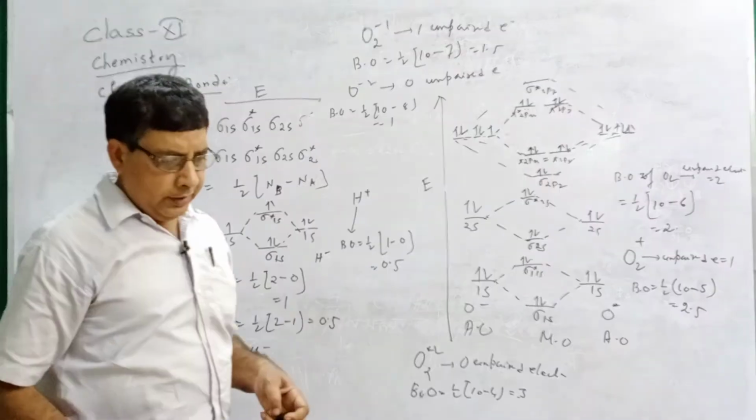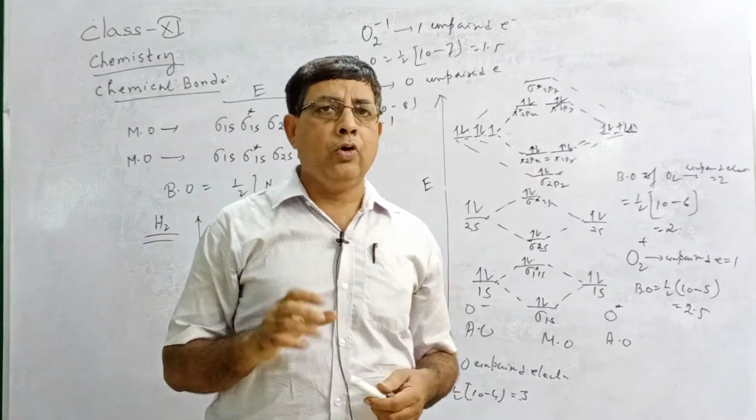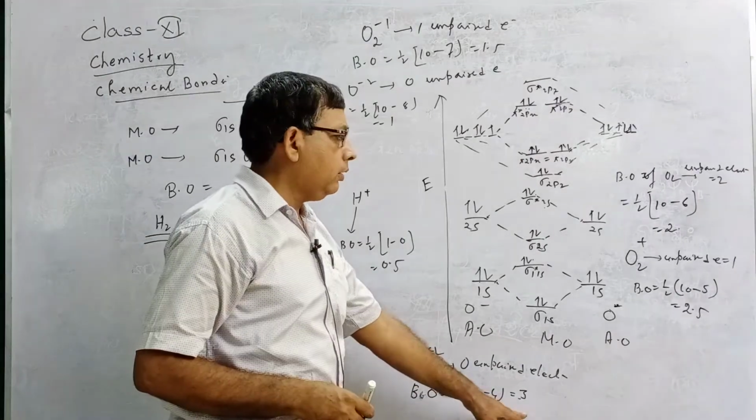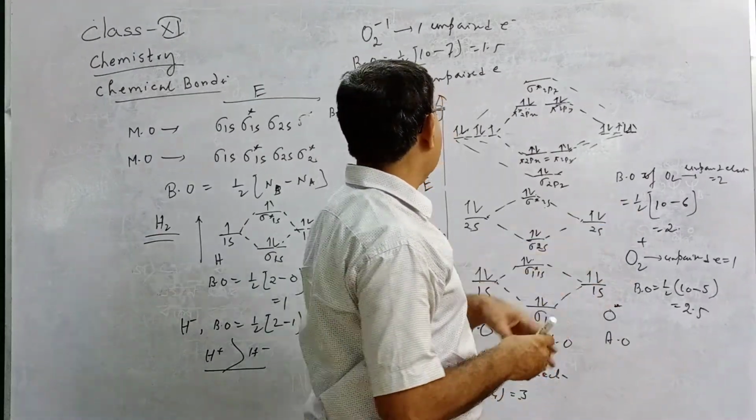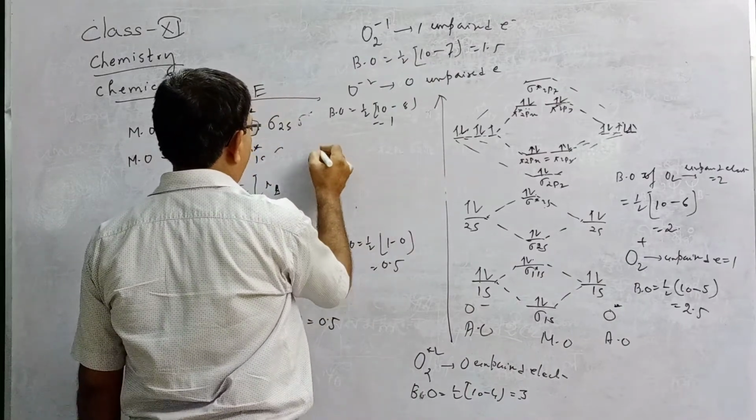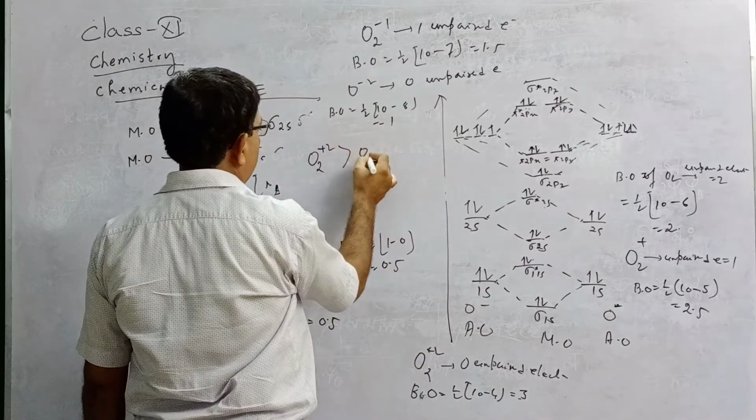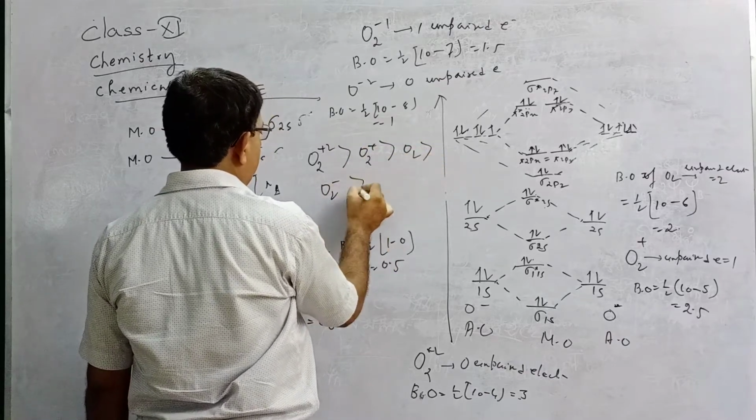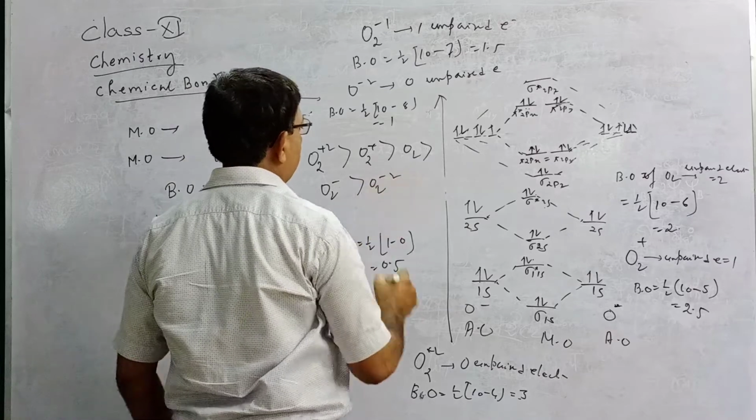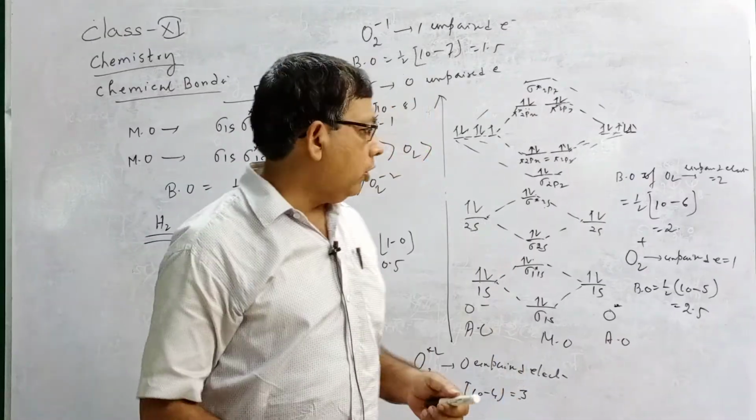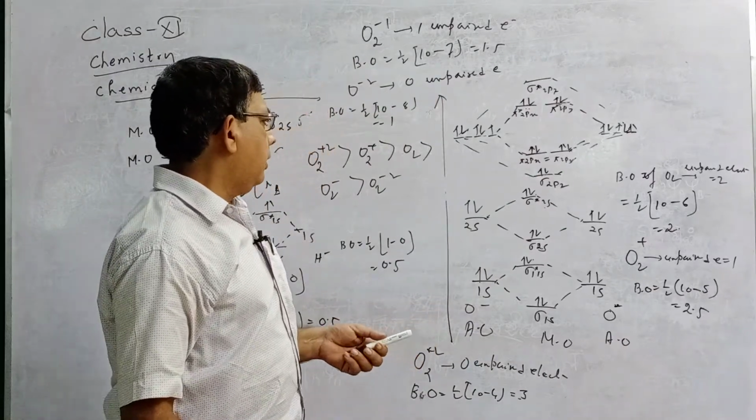Now the stability of the molecule depends upon the bond order magnitude. Which has maximum bond order? O2 2+, then O2 plus, then O2. So what will be the stability order of different oxygen species? O2 2+ most stable, then O2 plus, then O2, then O2 minus, then O2 2-. So you must remember the stability order of different oxygen molecules. So bond order can be calculated.